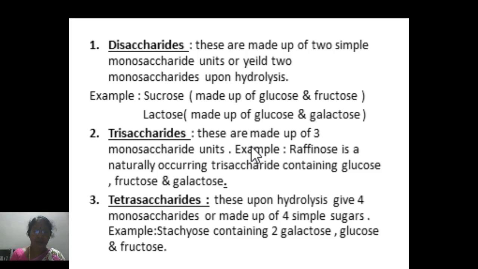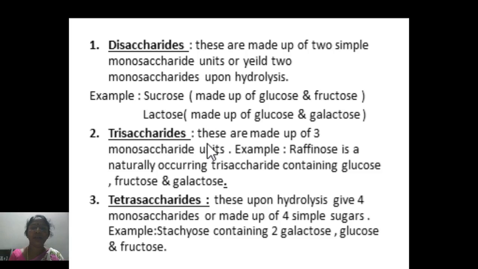Example, sucrose is made up of one glucose molecule and one fructose molecule. Lactose, the milk sugar, is composed of one glucose molecule and one galactose molecule. Glucose and fructose or glucose and galactose are the monosaccharides that cannot be divided.